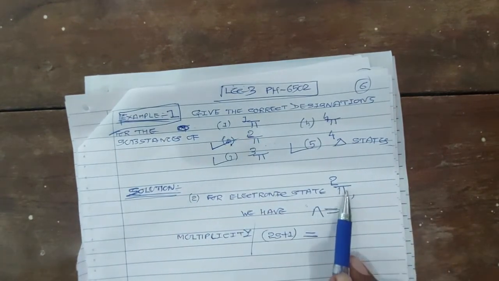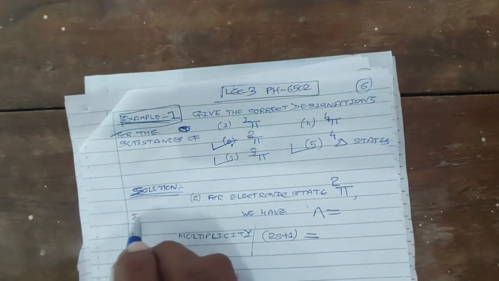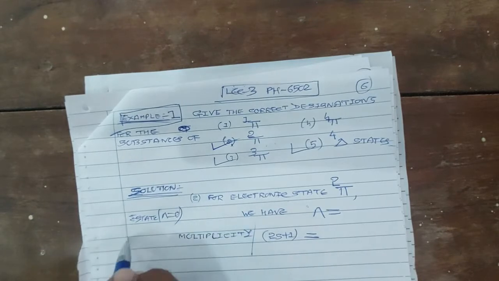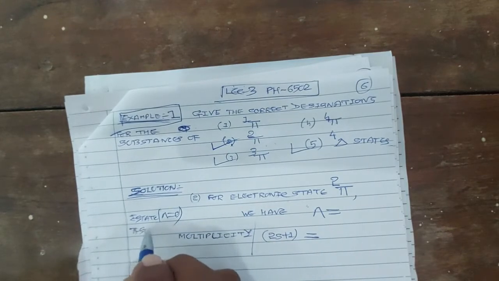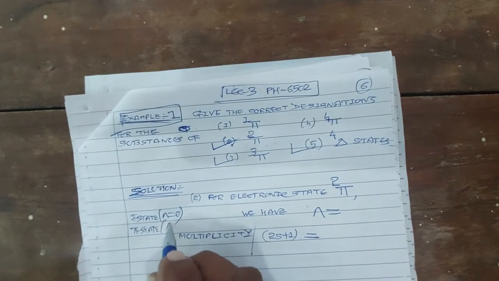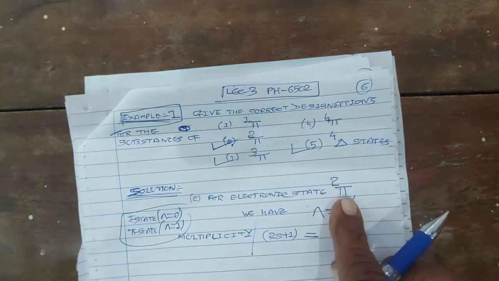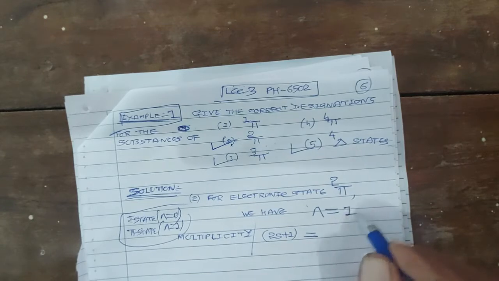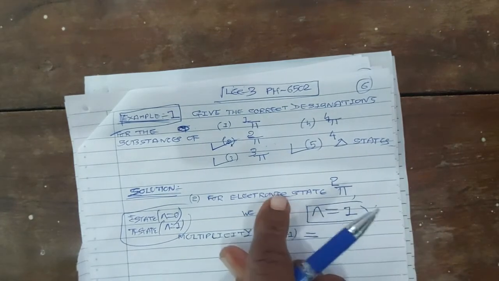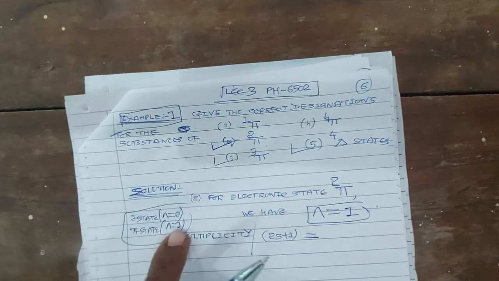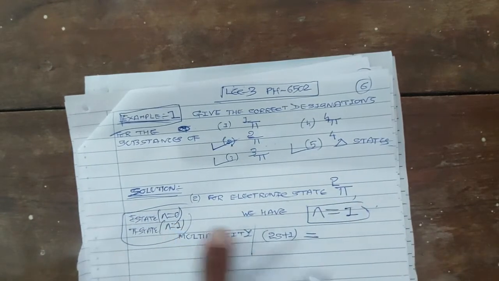Now for sigma state, you know very well, lambda is equal to 0. For pi state lambda is equal to 1. So you are given pi 2 state, and for pi state the value of lambda is 1, right? For the given electronic state pi, the value of lambda is 1.